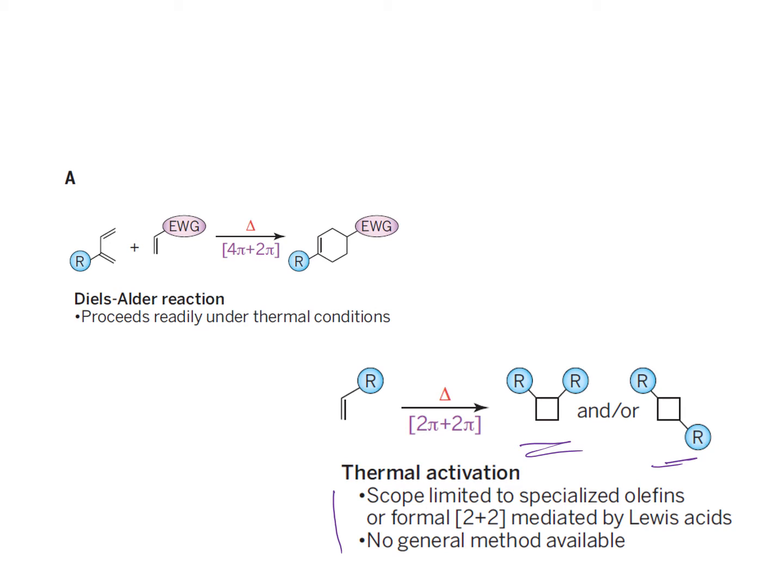There is no general method available for this reaction to be facilitated. If you look at the 4 plus 2 cycloaddition, on the other hand, it is much easier to carry this out. In general, it has been found that if you have an electron withdrawing group on the double bond, the 4 plus 2 cycloaddition works in a facile fashion.